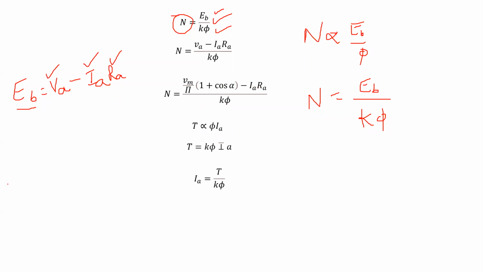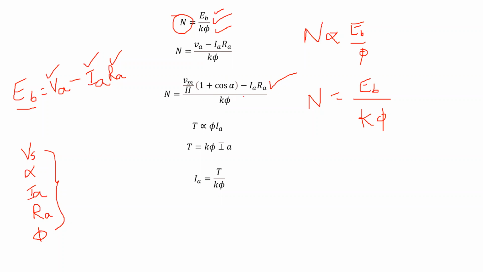Is it right? For example, if you know the value of the supply voltage, and we know the value of the firing angle, maybe 30 degrees, 60 degrees, whatever, and if you know the value of the armature current, the armature resistance, and the flux, if we know all the parameters, then we can easily substitute them in this equation.